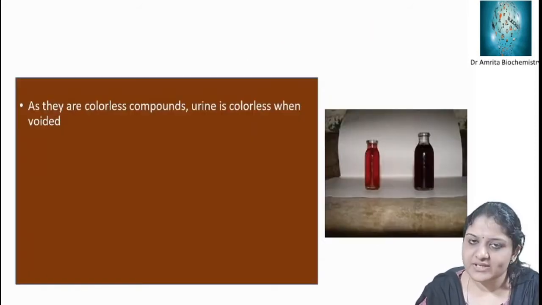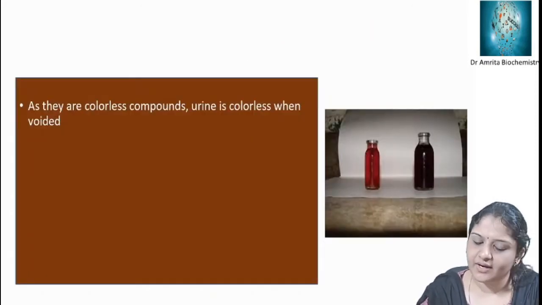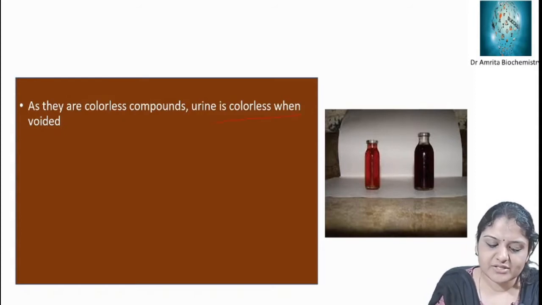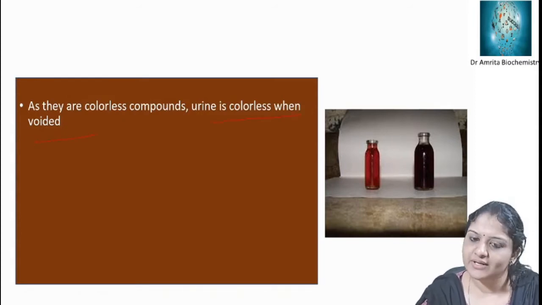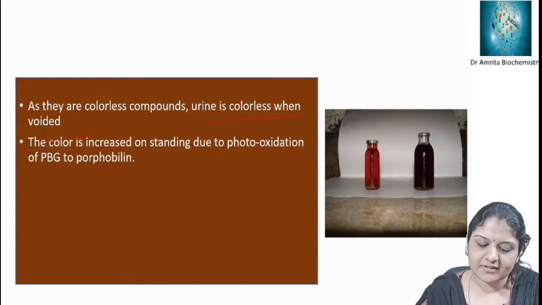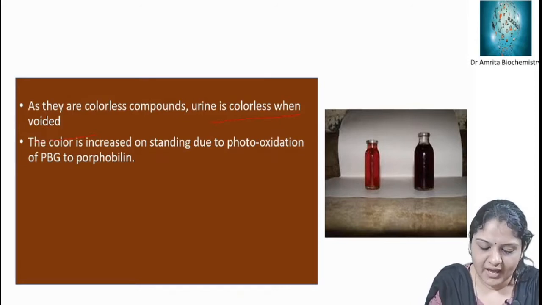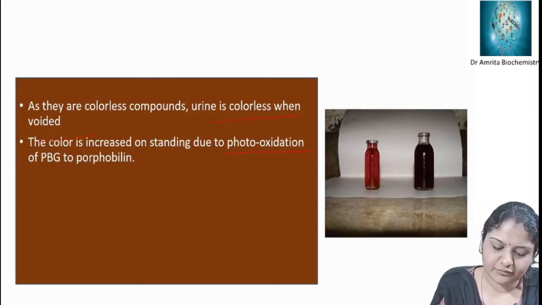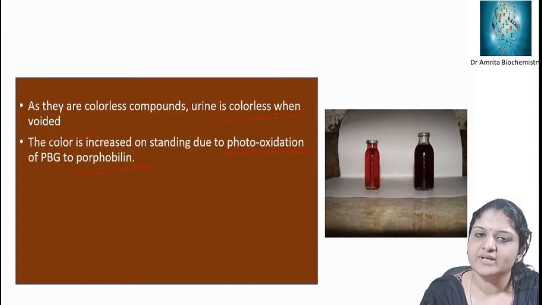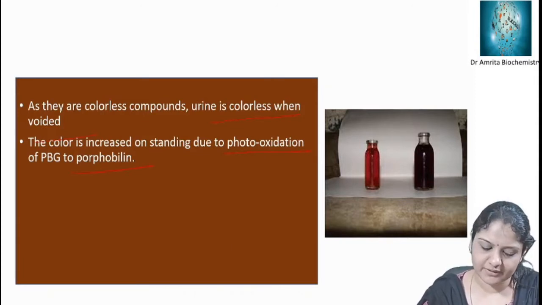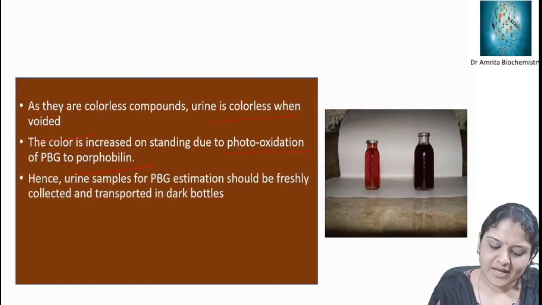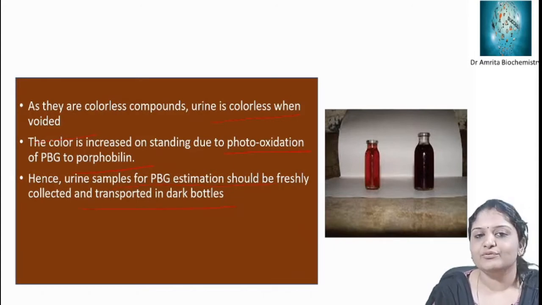As all these porphyrinogens in general are colorless compounds, urine is colorless when voided. At the time of voiding it is colorless, but on standing it gets photooxidized and forms porphyrin. It forms porphobilin. So porphobilinogen will be converted to porphobilin. And hence urine samples for PBG estimation should be freshly collected.